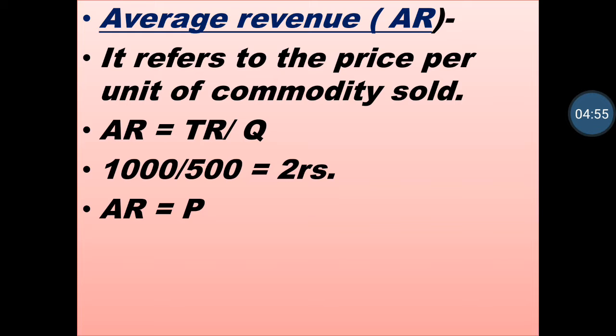Next is average revenue. Average revenue refers to the price per unit sold in the market, the price of the commodity which is sold in a market. So the price of a product is known as average revenue. The average revenue formula is TR upon Q. For example, if total revenue is 1000 and the quantity is 500, then the price per product is 2 rupees. AR is equal to price. So whenever a question comes to find AR and the price is already given, then AR and price are both the same. So AR means the price per product.